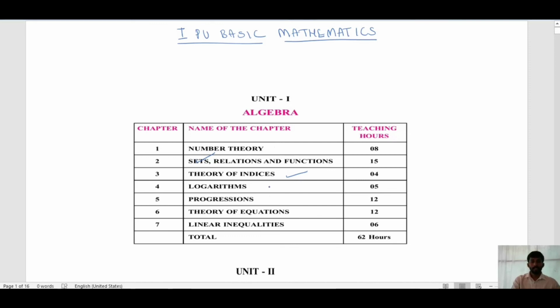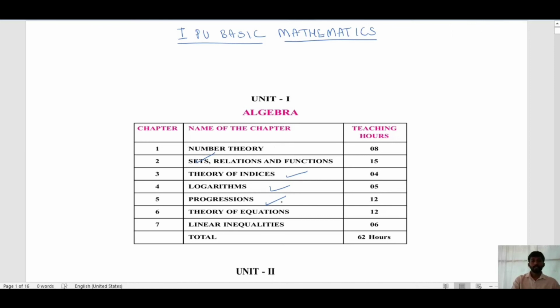Then logarithm. It's a very important chapter. This is useful for your commercial mathematics. Then progression. Progression is nothing but AP, GP, arithmetic progression and geometric progression. Here one more concept is added, that is harmonic progression. That's a new concept for you.